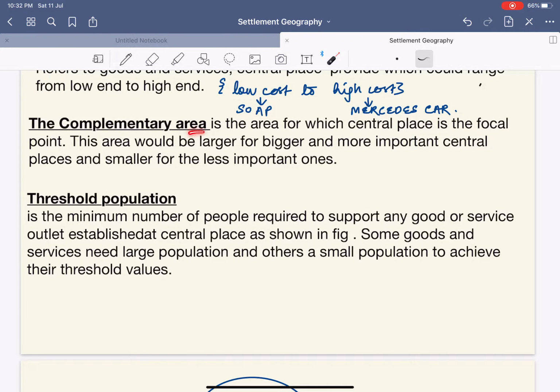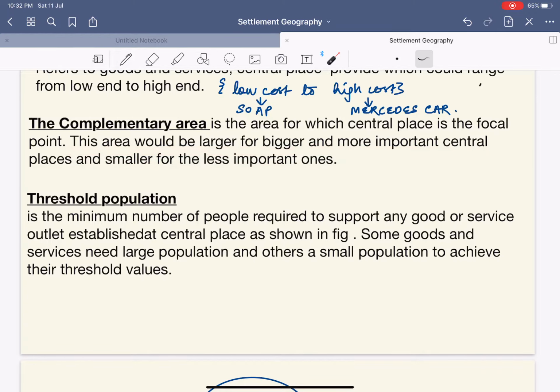The complementary area is the area for which the central place is the focal point. It can be an area which is nearby to the central place. It says that the area would be larger and more important for the more important central places, and smaller for the less important ones.